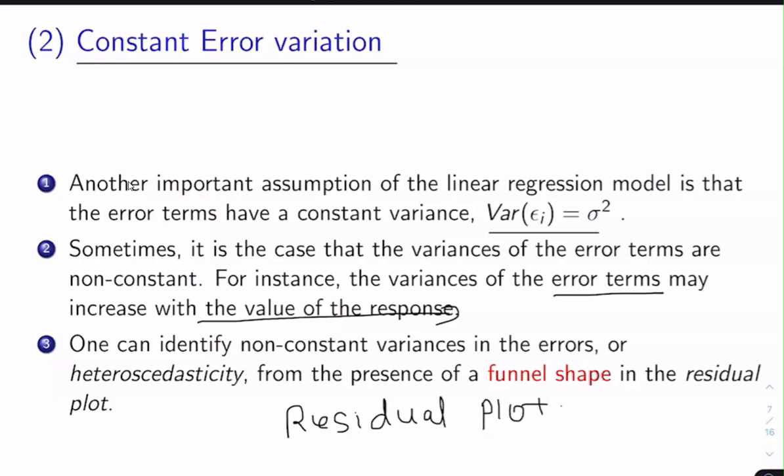Non-constant variance is also known as heteroscedasticity in statistics. This is a very complex term to pronounce.